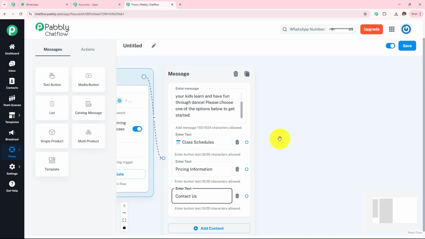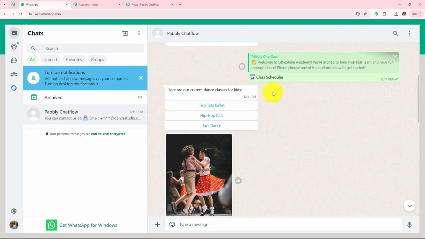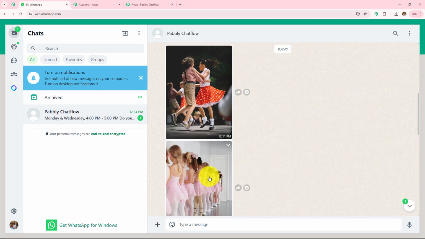Now what I'm going to do is create messages for each of these buttons. If someone clicks on this class schedule, as you can see, I've clicked on this class schedule. By selecting my content type as text plus button, I have entered the text and then I've provided the buttons. Now I have added these images also. So how have I added that?